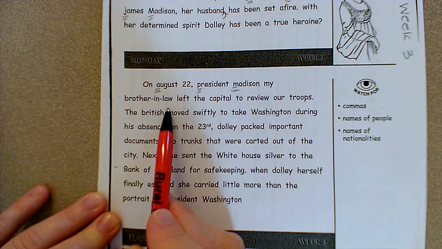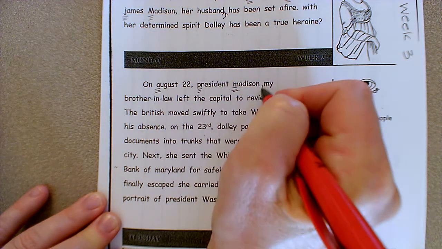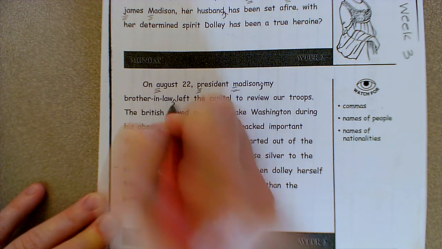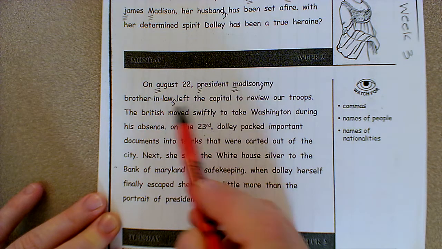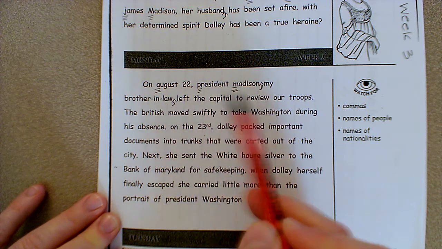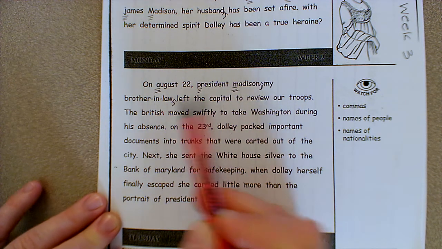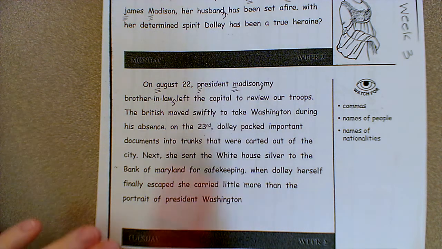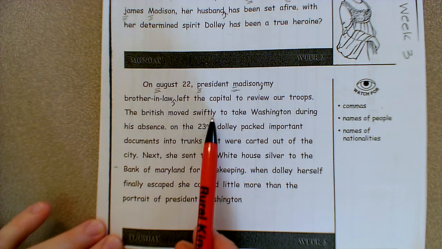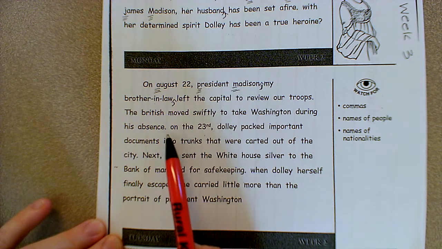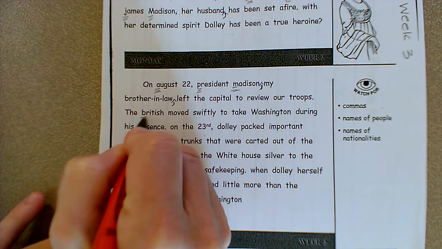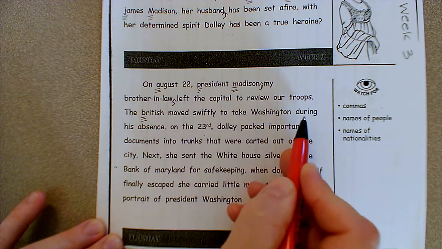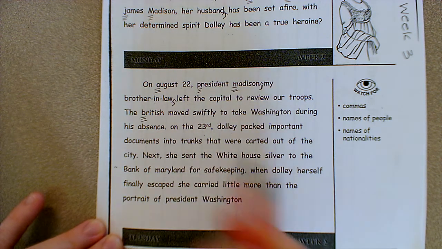President Madison, my brother-in-law, we need commas here to separate this descriptor, because this part could be left out. President Madison left the Capitol. So we have to separate that to show that it's dependent on the rest of the sentence. The British moved swiftly to take Washington during his absence. British, proper noun, moved swiftly to take Washington during his absence.